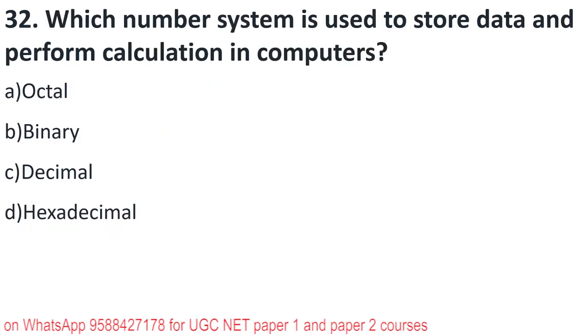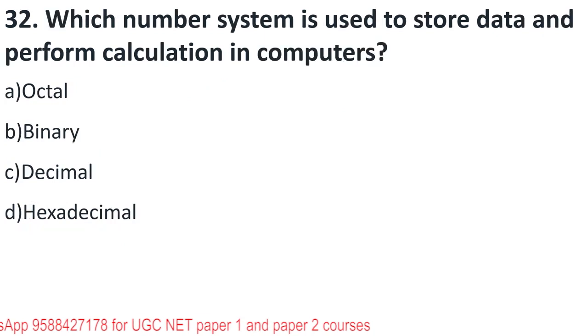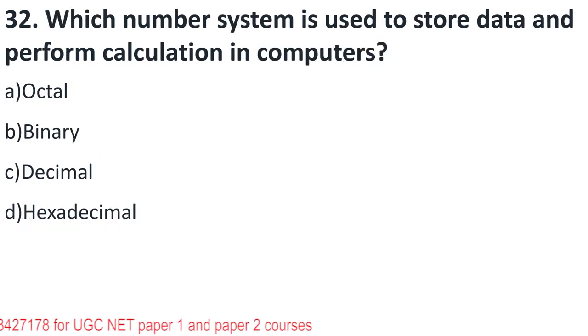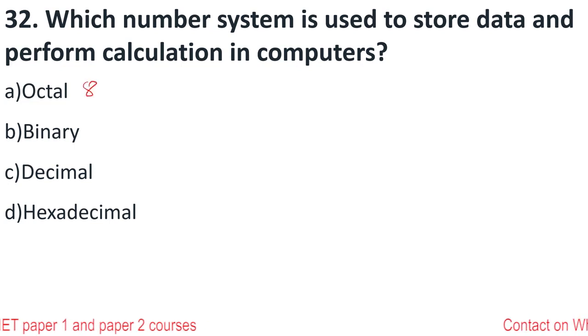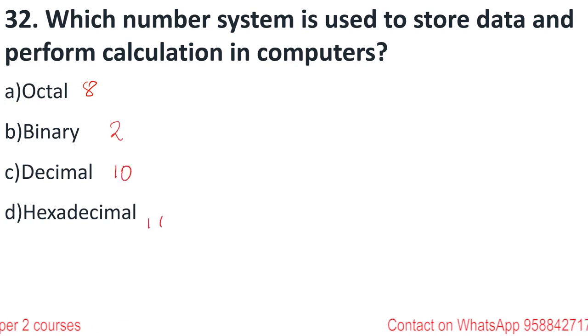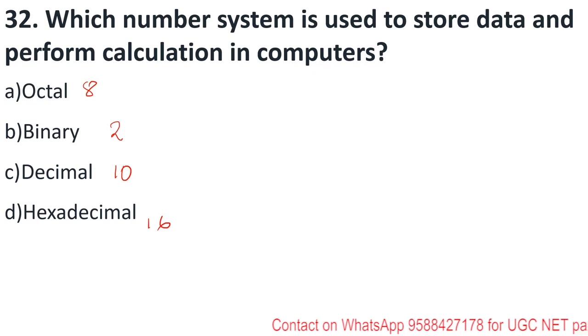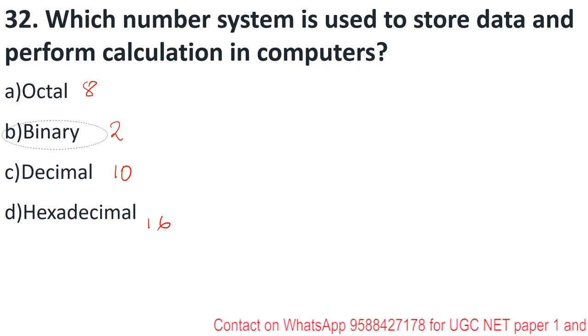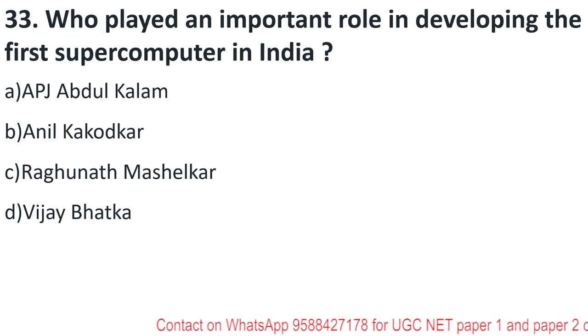Which number system is used to store data and perform calculations in a computer? Your octal number system has base 8, students, binary has base 2, decimal has base 10, and hexadecimal has base 16. But the number system that is used by a computer is called the binary number system. B is the right answer.